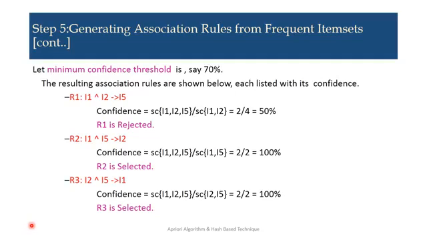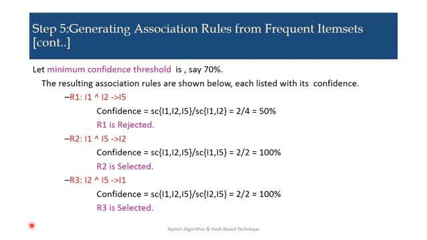Next is R2, I1, I5 implies I2. Here the confidence is the support count of I1, I2, I5 divided by the support count of I1, I5. The support count of I1, I2, I5 is 2 and the support count of I1, I5 is 2. So 2 by 2 is 100%.